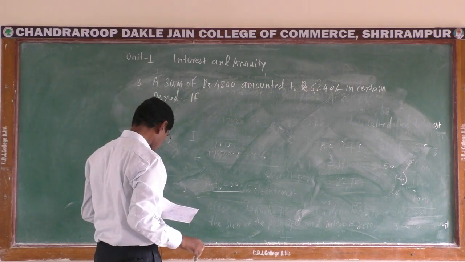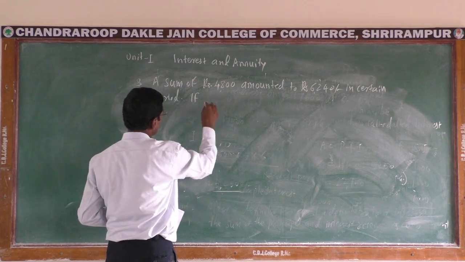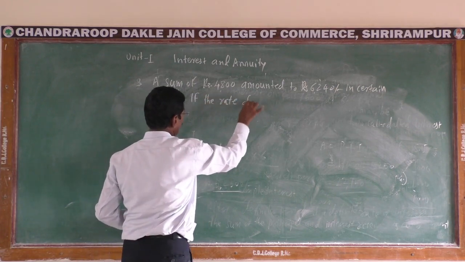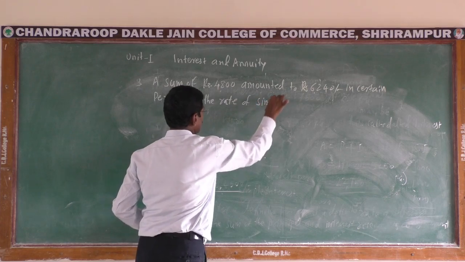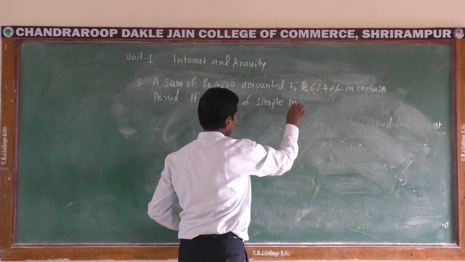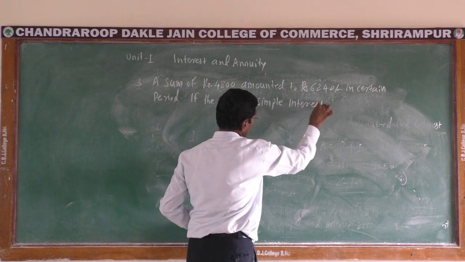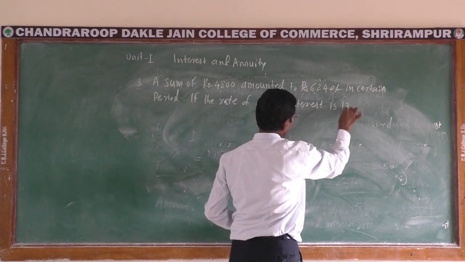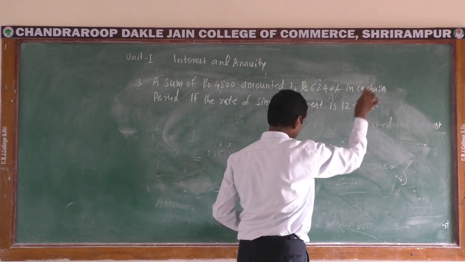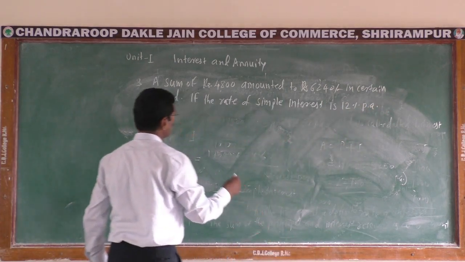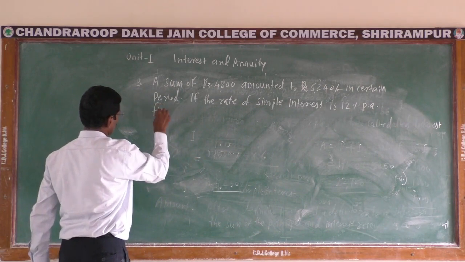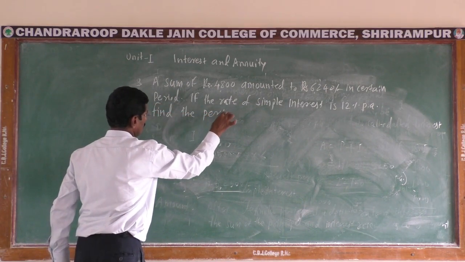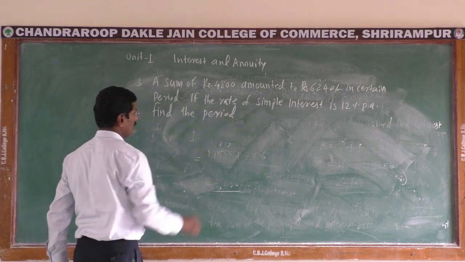If the rate of simple interest is 12% per annum, find the period.